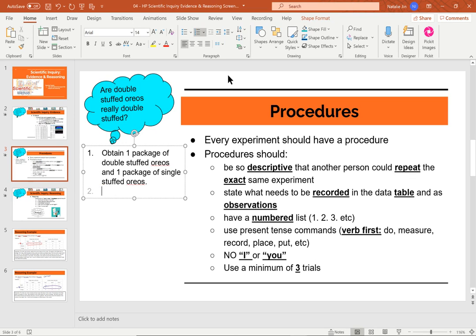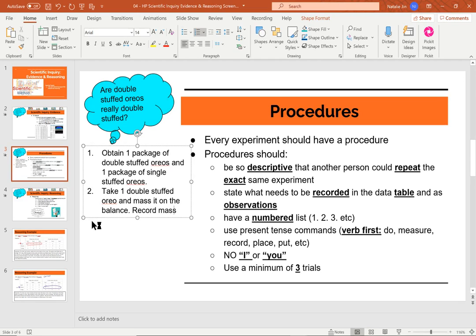All right, next step. 2, take one double stuffed Oreo and mass it on the balance. Right, we need to get our total mass or we aren't going to know how much of the stuffing is actually in it.